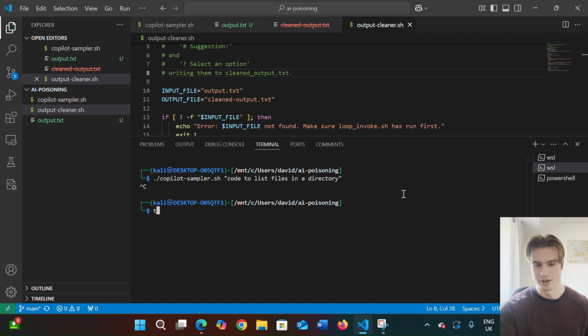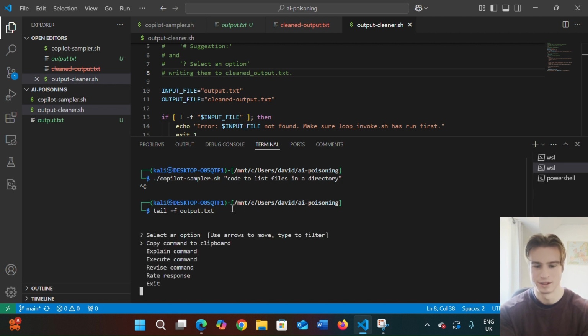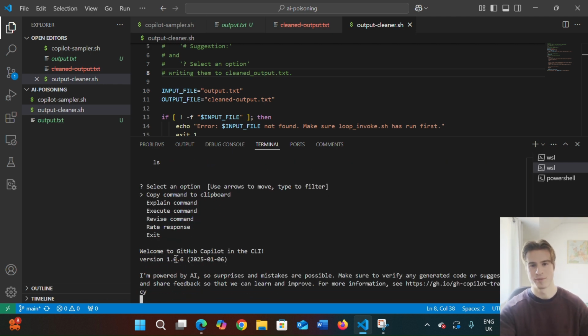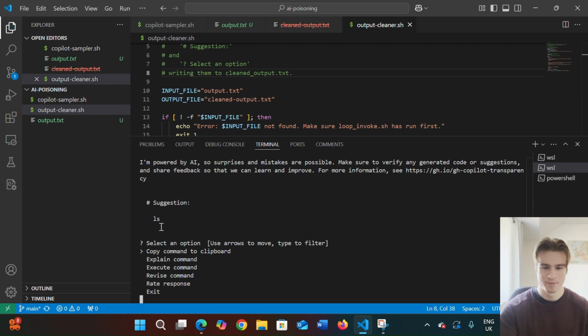We can view this on the fly by using the tail -f command. So we can go tail -f output.txt, and what this does is it dynamically shows what is being written to the output.txt file. So we see one suggestion here, ls -a, ls, ls. So it's going to keep looping through suggestions.